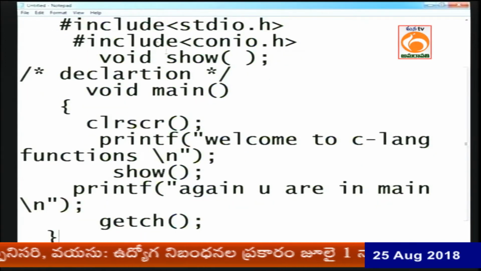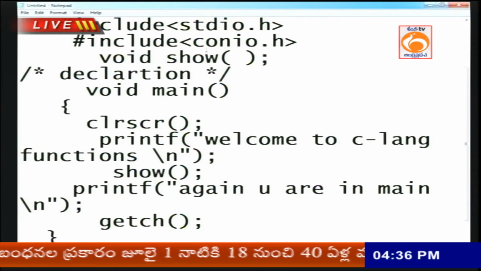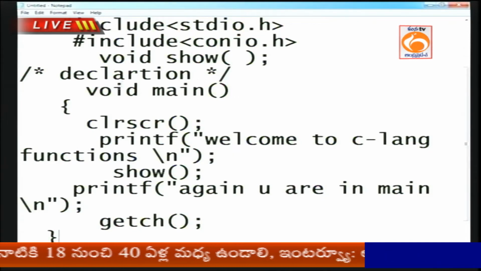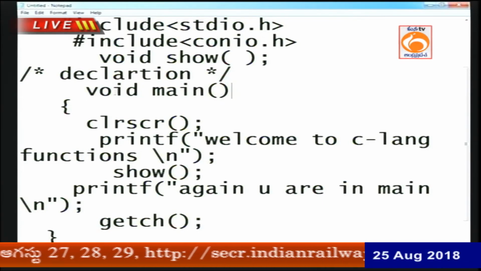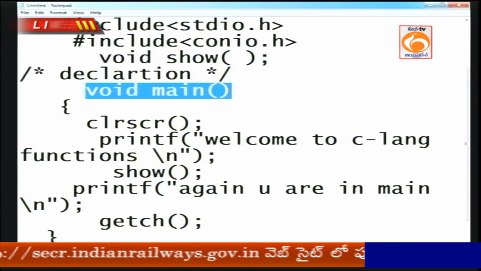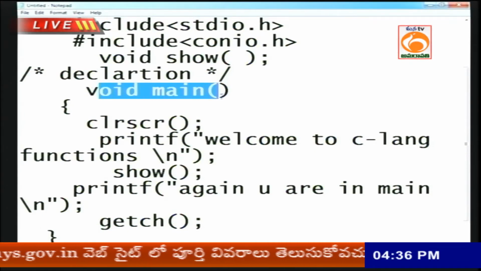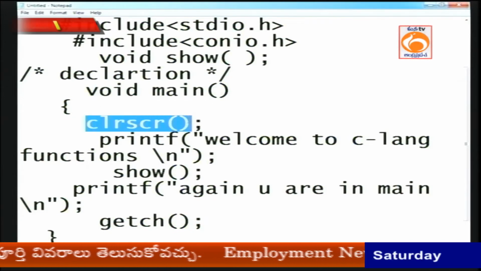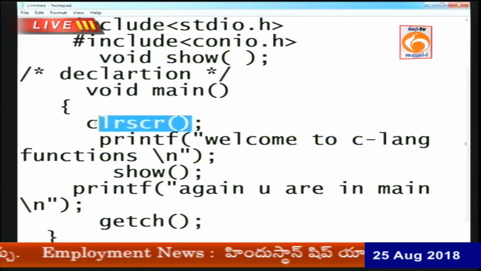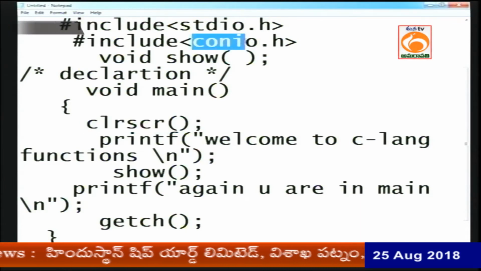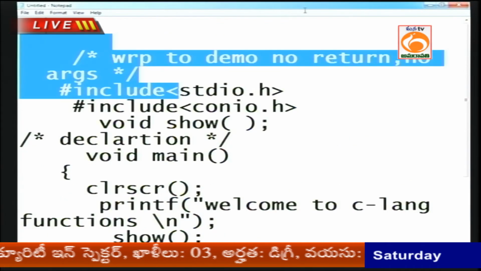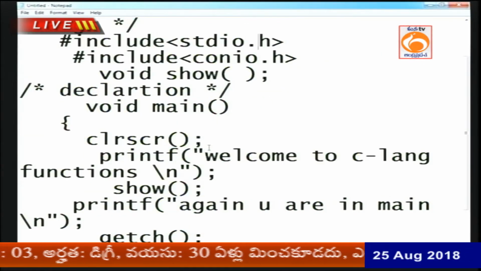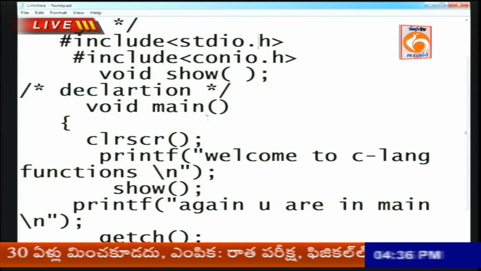Now you see that in this program, when I explain this program, check it. Generally in every C program, compilation actually starts at void main, but in this program first it is coming to the void main, after that CLR SCR. CLR SCR is a predefined function available in conio.h, clear screen. What is my next function? Printf. The printf function is available in stdio.h.